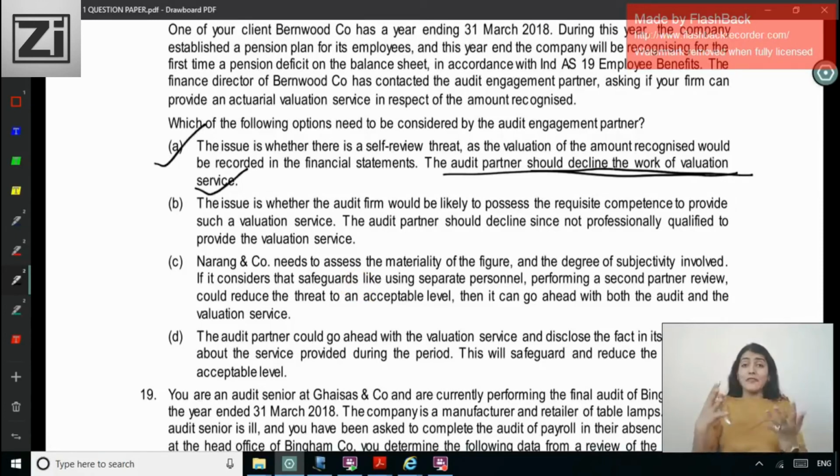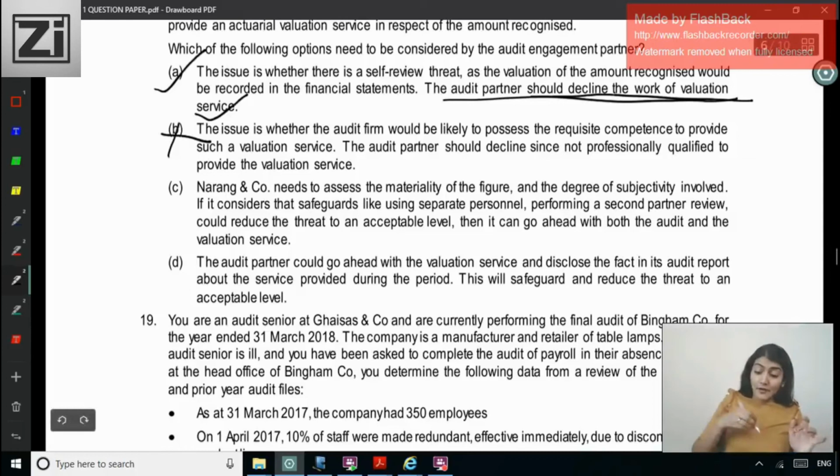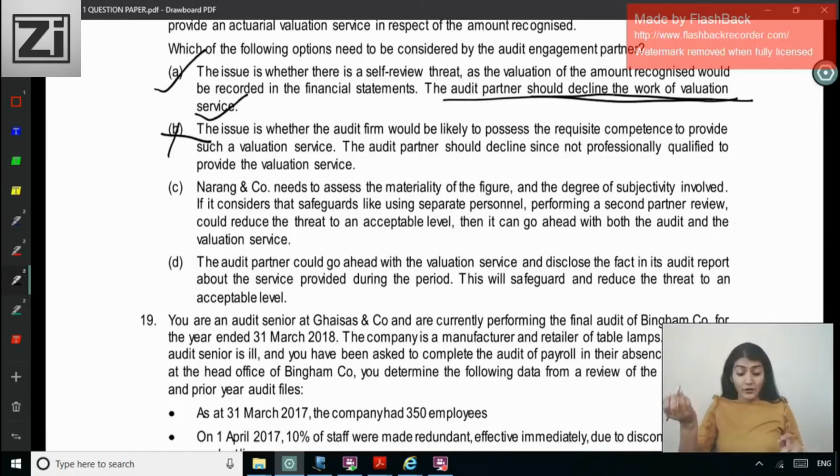Oh my God, competence is later. We can't do that work. The audit partner should decline since not professionally qualified to provide valuation service. Narang and Company needs to assess the materiality of the figure and the degree of subjectivity involved. If it considers safeguards like using separate personnel, second partner review, reduce the threat to an acceptable level, independent self-review threat, then it can go ahead with both the audit and valuation.